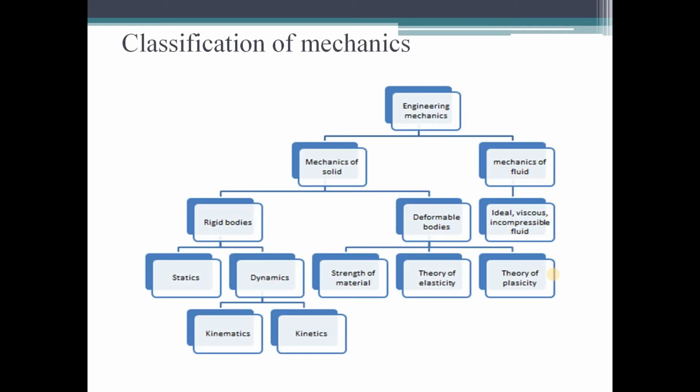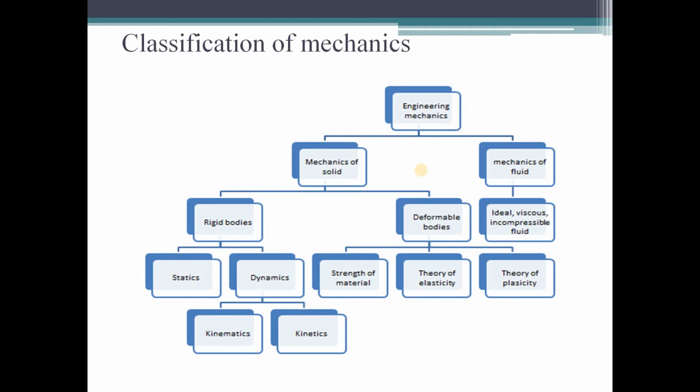If you see this flow chart, we come to know that engineering mechanics is divided into two categories. First one is mechanics of solids and second one is mechanics of fluids. How has this classification been done?